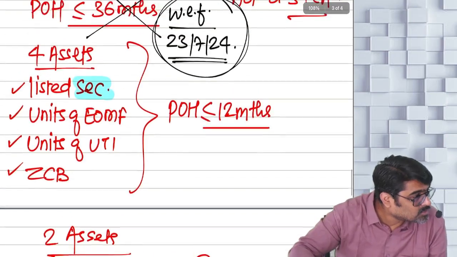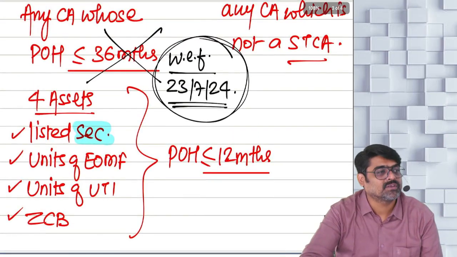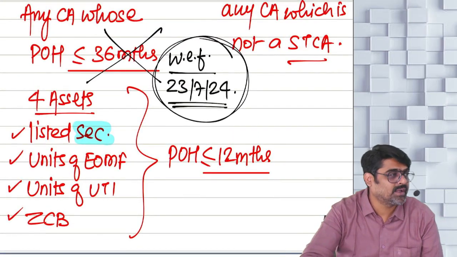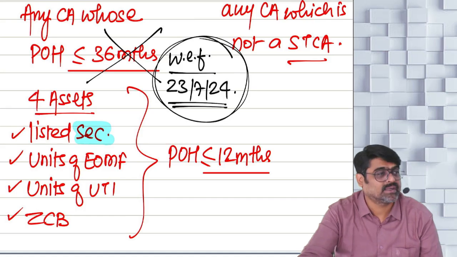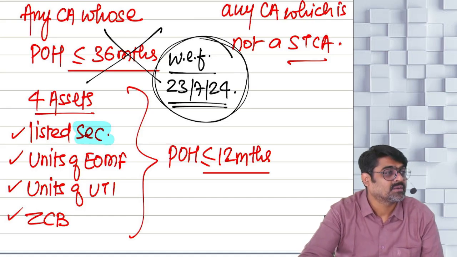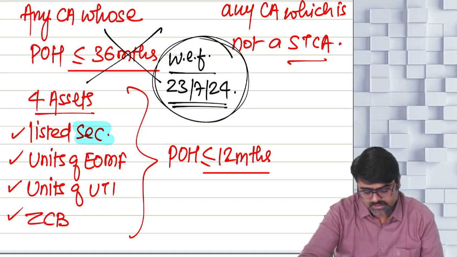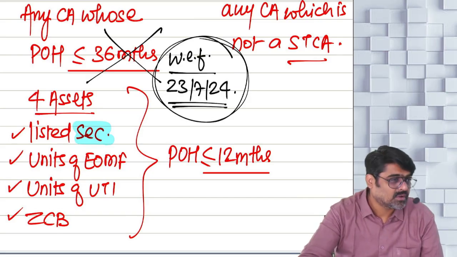But the assets for which you used to check how many months? 36 months, like jewelry, paintings. Understanding or not? Unlisted debt-oriented funds, this and that, for all those assets.